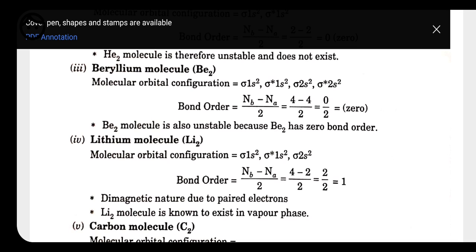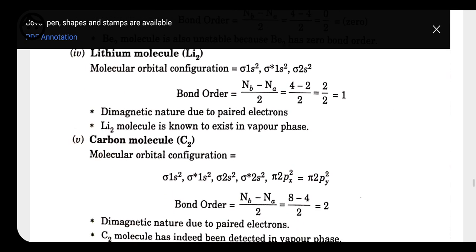So for bonding we have 4, for anti-bonding we have 2. 4 minus 2 is 2, divided by 2, it is equal to 1. That's why lithium can make a bond with another lithium with a single bond. And because we do not have any unpaired electron here, it also shows diamagnetic nature.